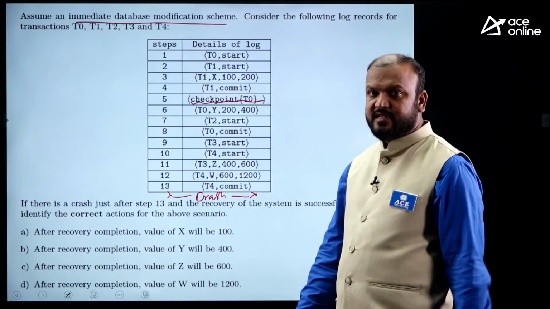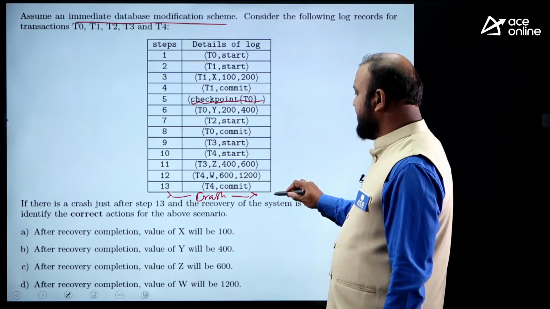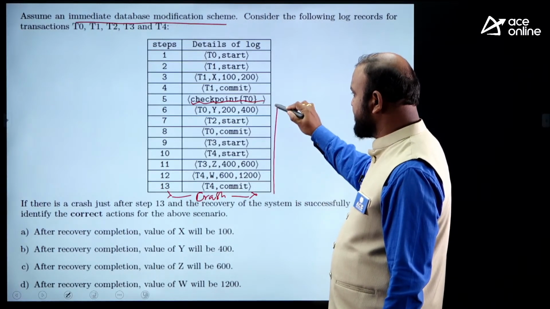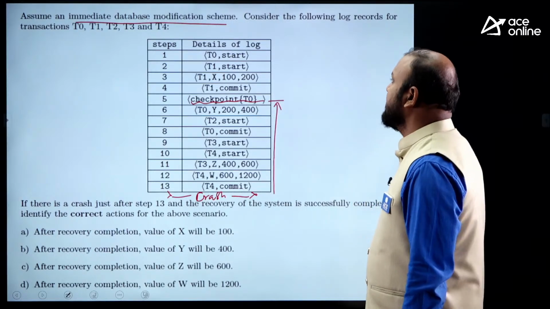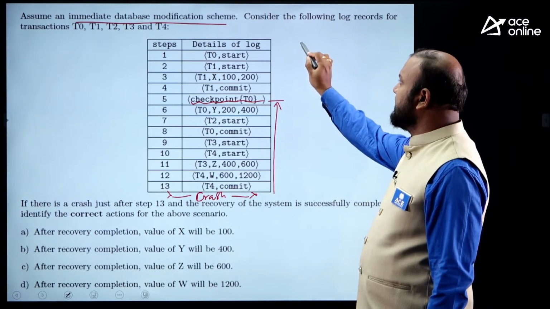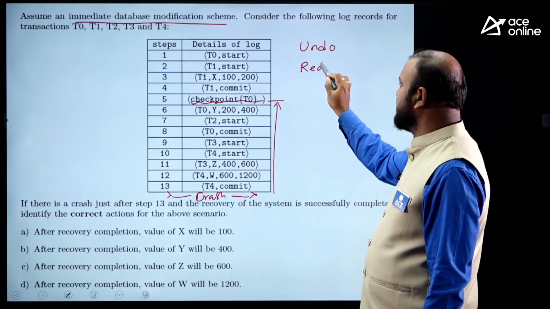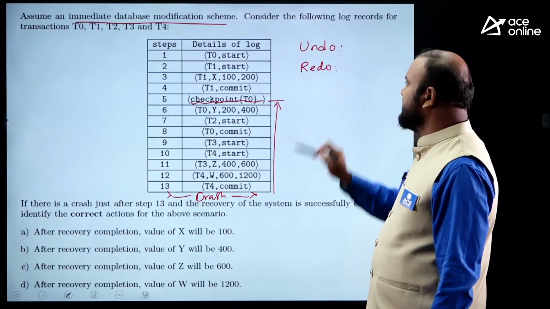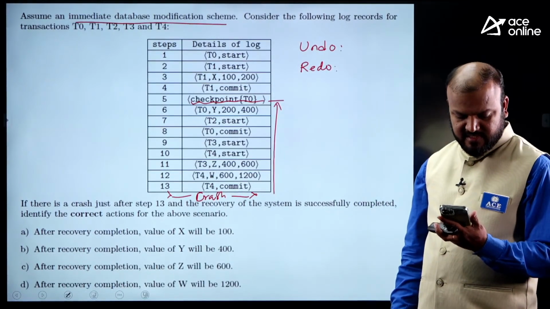If a crash occurs, in the case of checkpointing, it requires scanning the log backwards up to the most recent checkpoint. This is the first step. In this, we have to initialize the undo list and redo list. The undo list contains the transactions that are incomplete. Any answers from the students?